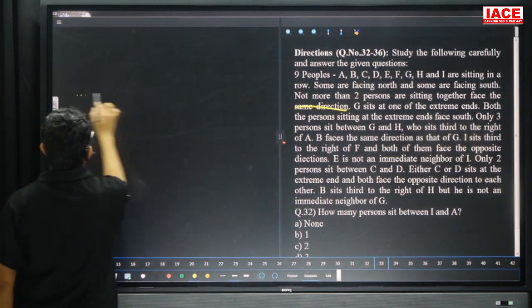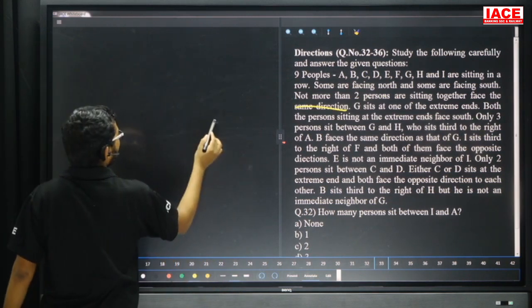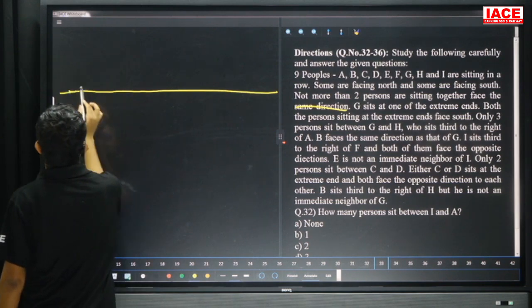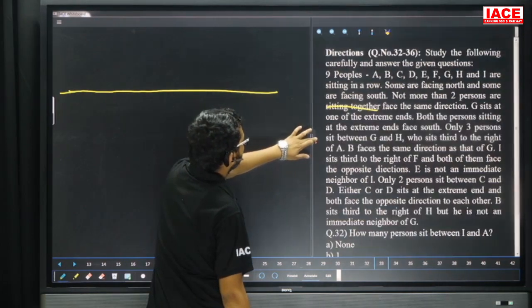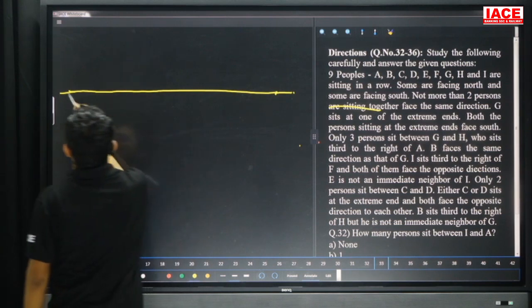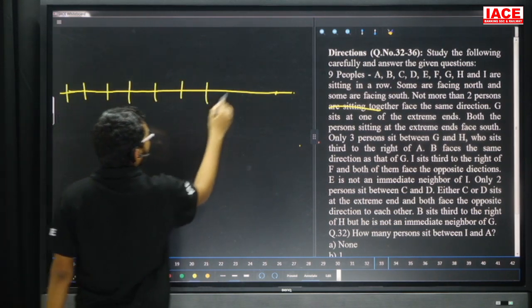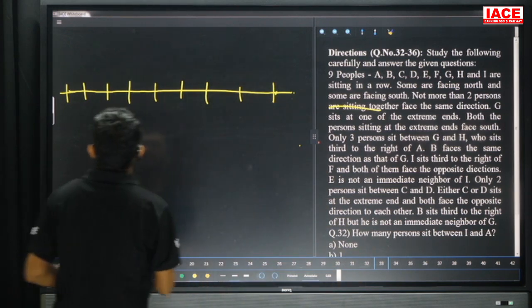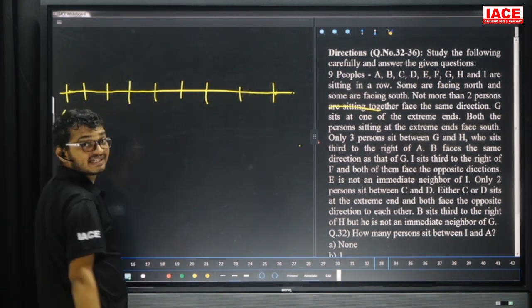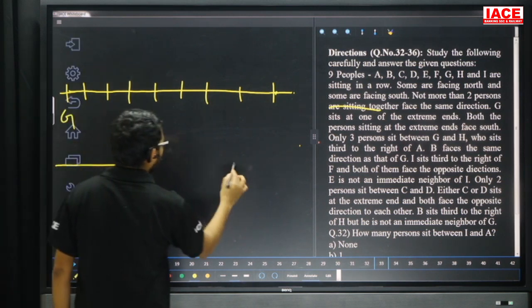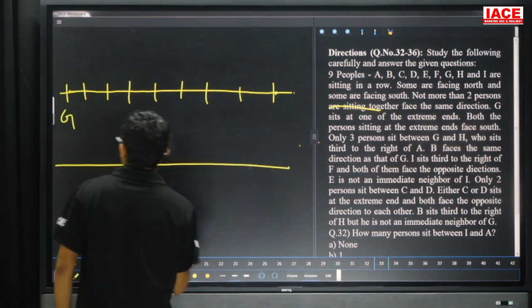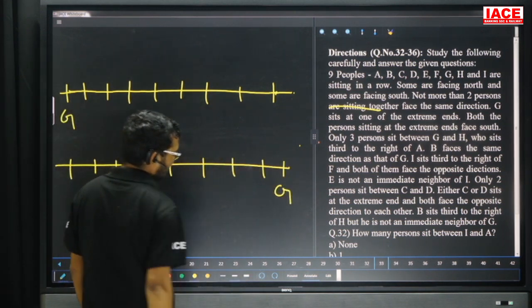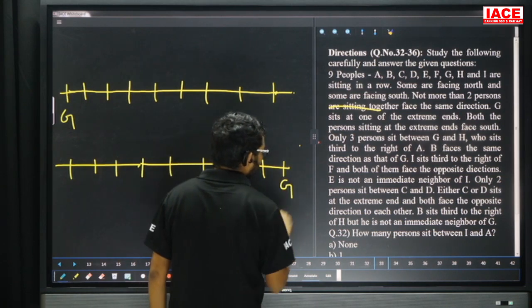Now, friends, in total here we are having 9 members. So here 1, 2, 3, 4, 5, 6, 7, 8, 9 members. Now the next one is what? G is sitting at one of the extremes. Here G can be at this end, otherwise that side also has a chance. That means there is a chance to get one more possibility. Now so here 1, 2, 3, 4, 5, 6, 7, 8, 9. G is sitting at one of the extreme ends.